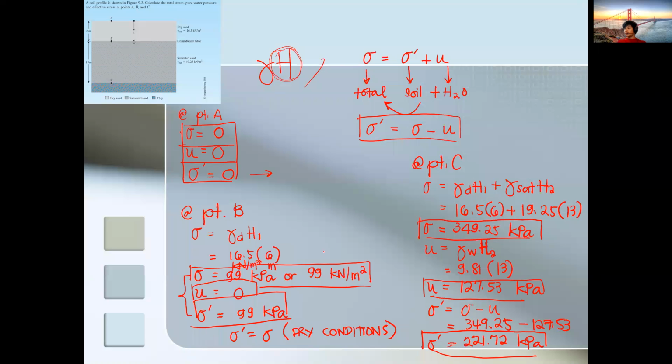If we compare the total stress and the effective stress in saturated conditions, the total stress is always bigger than the effective stress. Again, the total includes the water aspect, di ba? The effective is concentrated on the soil solids alone. This problem is tricky because you are given different unit weights.